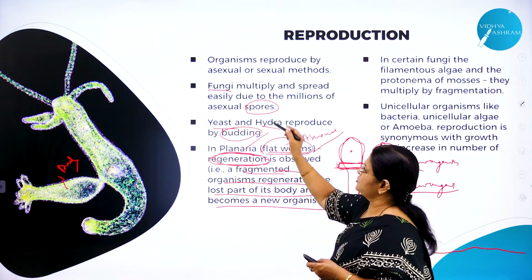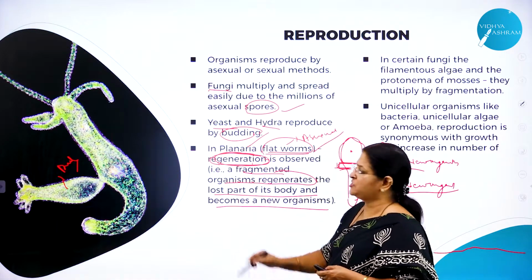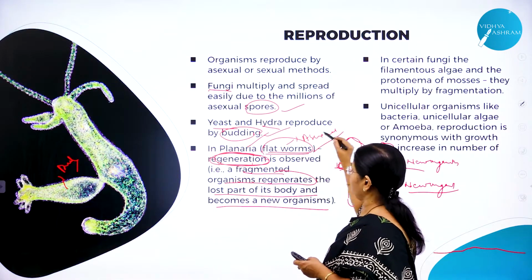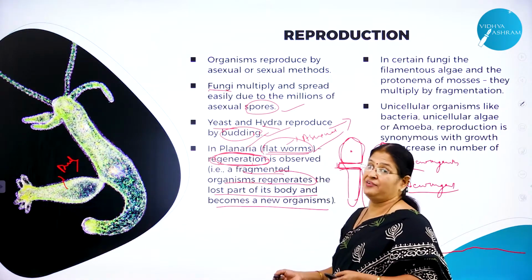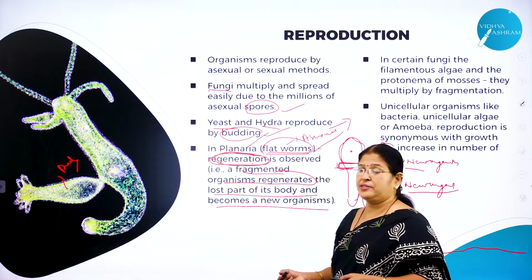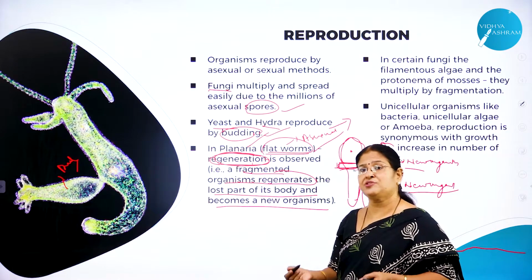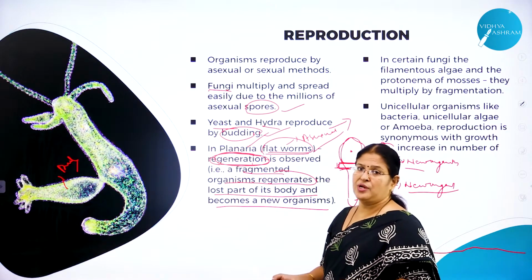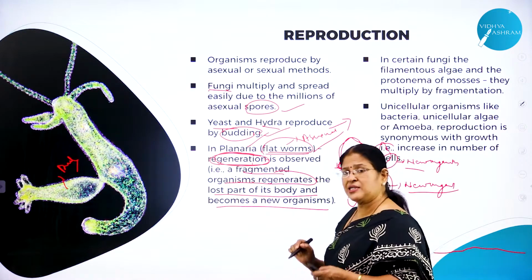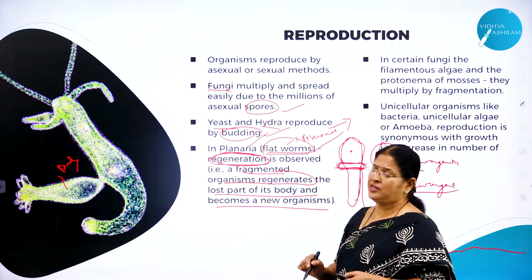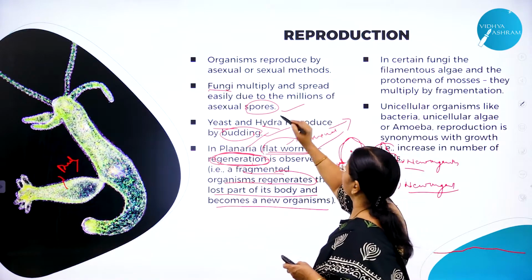So what are the asexual methods? One is through spore formation, one is through budding, one is through regeneration, and also cell division. Like unicellular amoeba, there the mode of reproduction is through cell division. One cell divides into two, because it's a unit, only one cell is there, and that cell itself carries on all the activities of life. So this is all about the asexual mode.